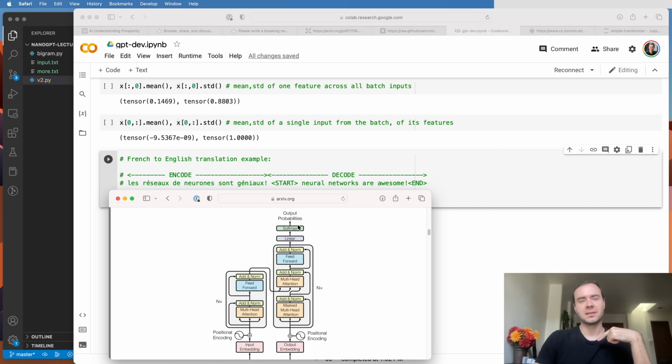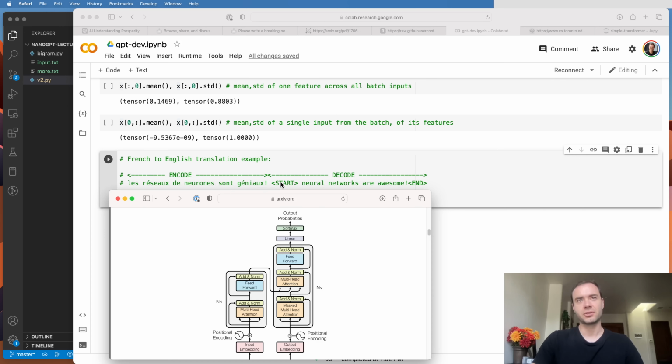Now, the reason that the original paper had an encoder-decoder architecture is because it is a machine translation paper. So it is concerned with a different setting. In particular, it expects some tokens that encode, say, for example, French, and then it is expected to decode the translation in English. These here are special tokens, so you are expected to read in this and condition on it.